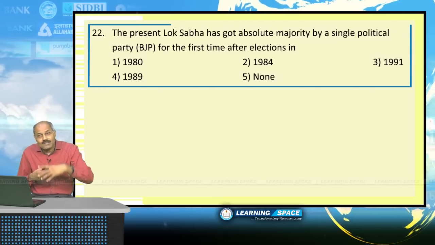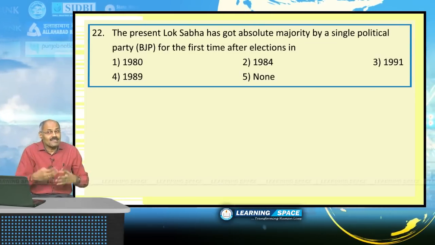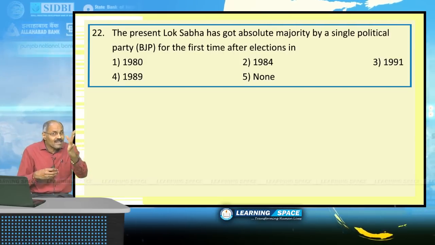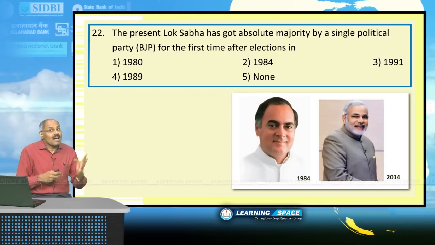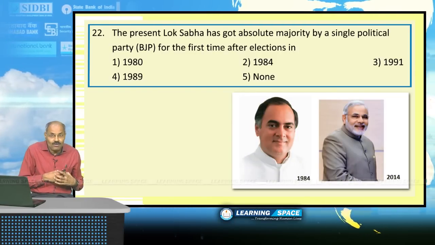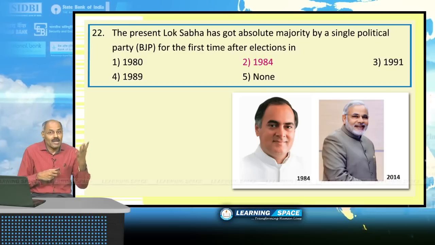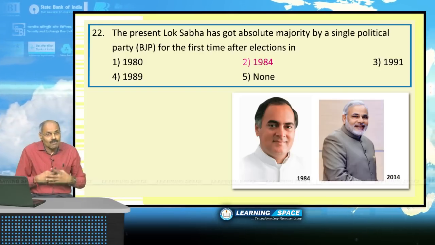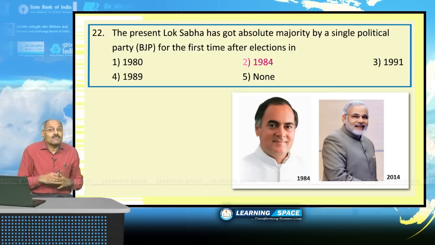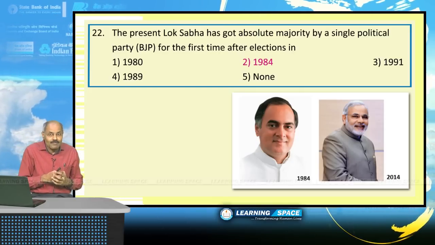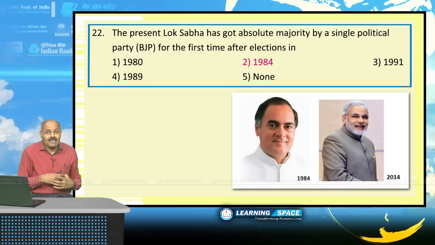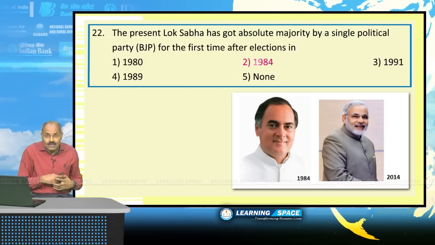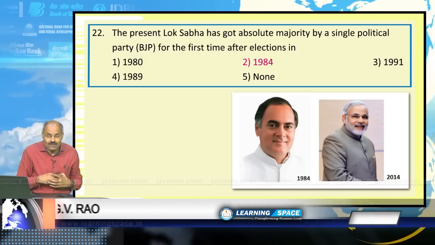The present Lok Sabha has got absolute majority by a single political party, Bharatiya Janata Party, for the first time after the elections in 1984. In 1984, Congress Party led by Rajiv Gandhi got more than 400 seats in the Lok Sabha, and after that absolute majority was won by the present BJP government in 2014, where BJP got more than 280 seats.